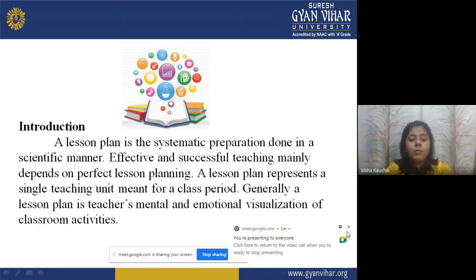A lesson plan represents a single teaching unit meant for a class period. Means that lesson plan is designed or framed for a particular class period. Generally, a lesson plan is the teacher's mental and emotional visualization of classroom activities. Now, what is that? A lesson plan is what a teacher thinks in a mental phase, an emotional visualization of classroom activities that will occur in the future.